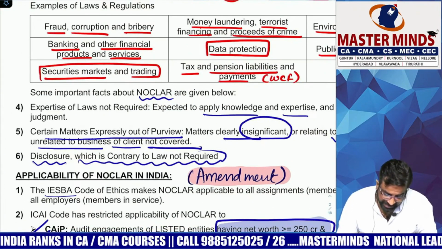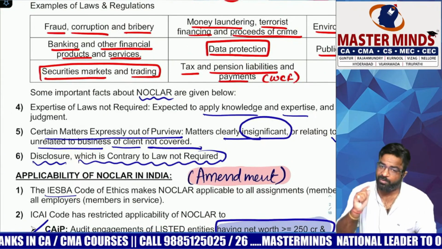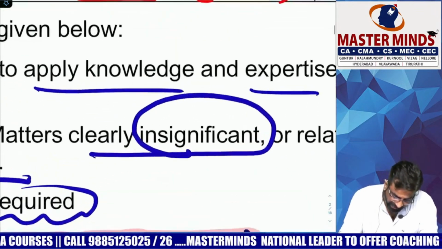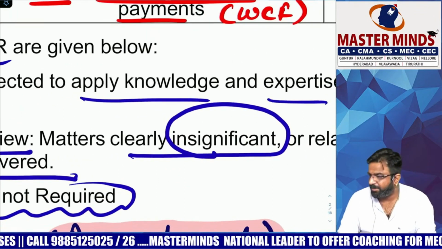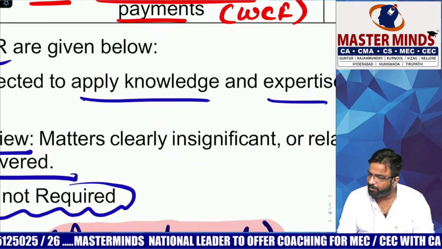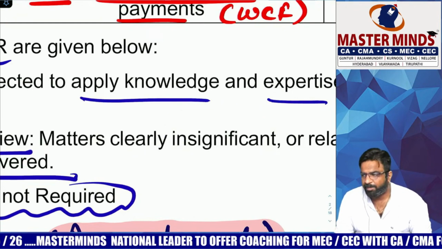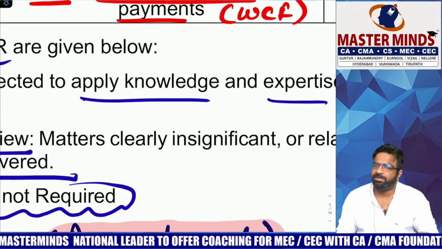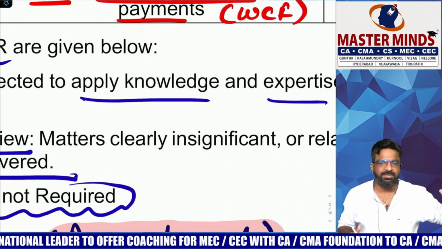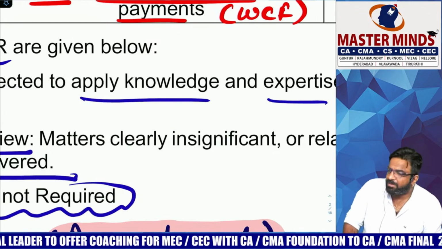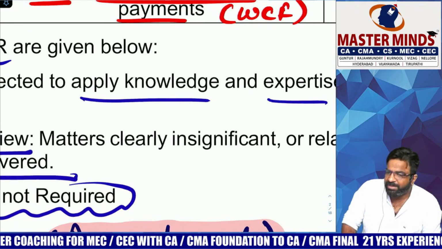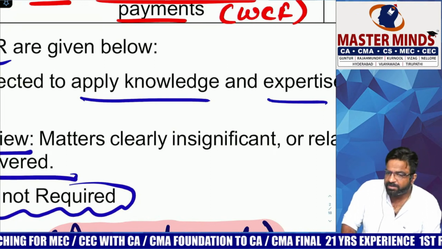Second thing: certain matters are expressly out of your NOCLAR. Meaning, in these cases, NOCLAR does not favor you. What is point number 1? Those matters which are clearly insignificant. Now, for example, tax evasion of 1 lakh rupees is being done and the company is of 5,000 crores. In this case you will not go and speak up like Tarzan, yes NOCLAR, my company is doing bribe in tax and this and that. Yes, if it is 10,000 crores, 20,000 crores, the magnitude of the evasion is so high, then in that case it matters. But in insignificant areas, NOCLAR is not going to favor you.